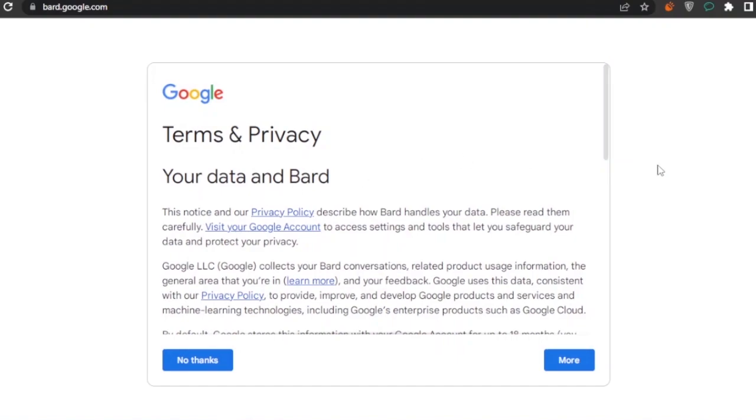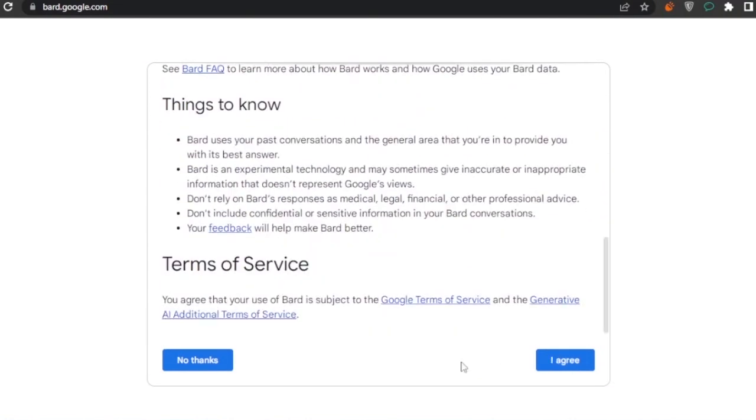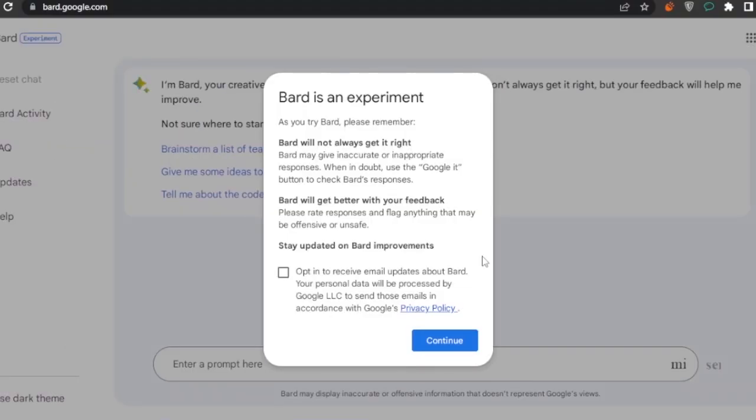Next are the terms and privacy, your data in Bard. I'm going to click on no thanks, everything is fine with me. Sorry, I can go down to the terms of service, and I'm going to click on I agree. You don't have to click no thanks, you need to agree to all of the terms and services, and after that you'll be able to get into Bard. Bard is an experiment. As you try Bard, please remember Bard will not always get it right. Bard will get better with your feedback. Stay updated on Bard improvements.